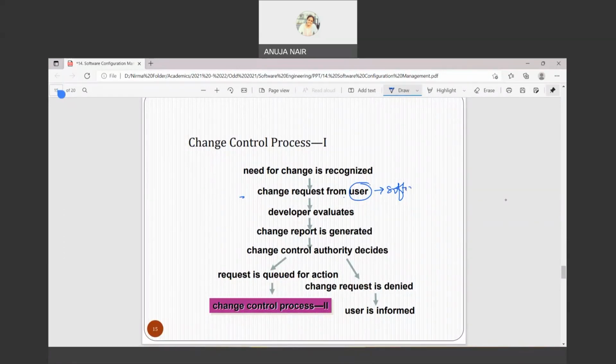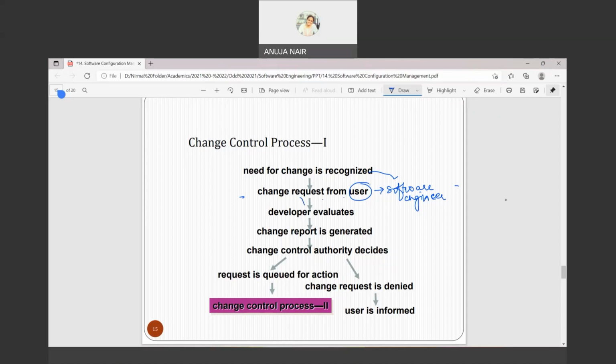Not the end user. A software engineer who feels that a change is supposed to come, whether the software engineer is in the design phase, or a part of the testing team, or a part of the coding team, doesn't matter. Whenever the software engineer feels that this change should come, the change request is created from the user. Okay, now the developer evaluates. Finally, the code has to be written by the developer, right? So the developer evaluates whether this change is required or not.